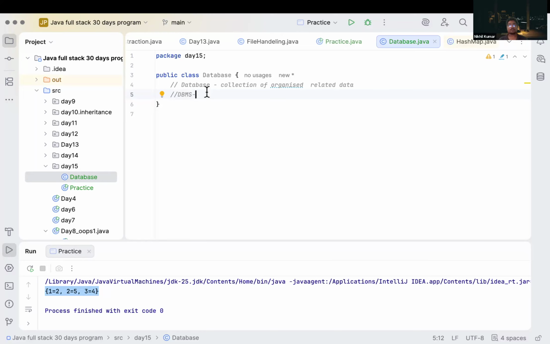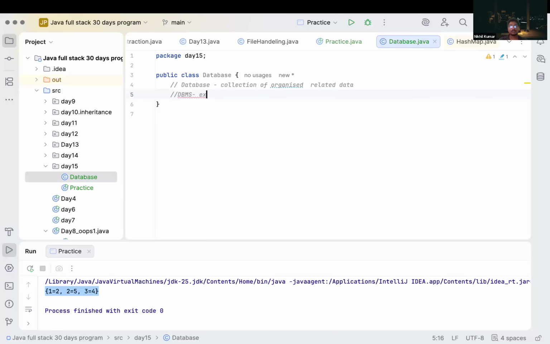So we have to use some database management system to manage our data, correct? Using DBMS, we can manipulate our data, we can search our data, we can create a database, we can delete a database. So these are some usages of our database management system.